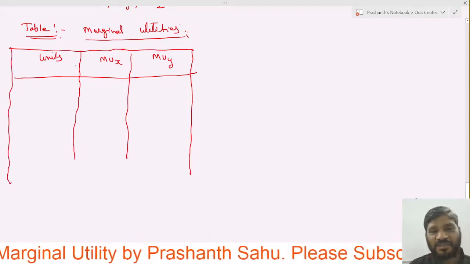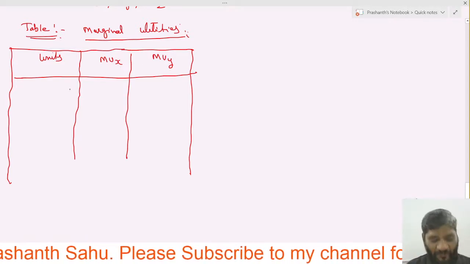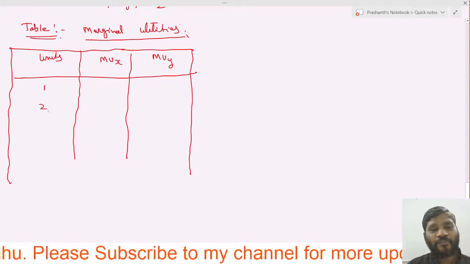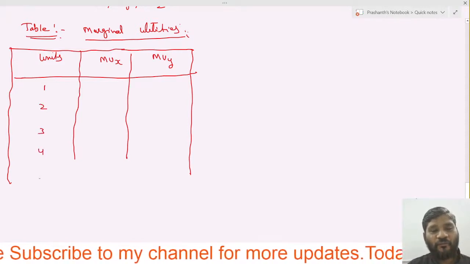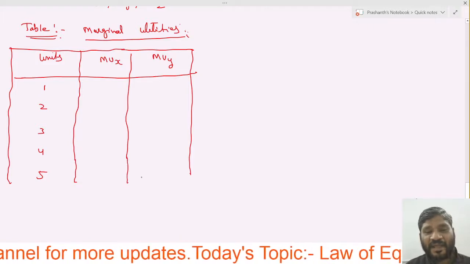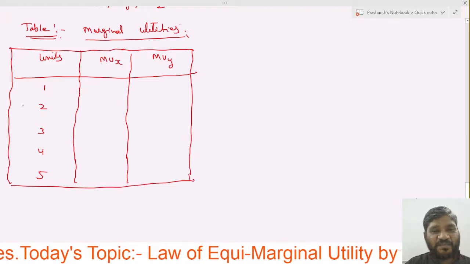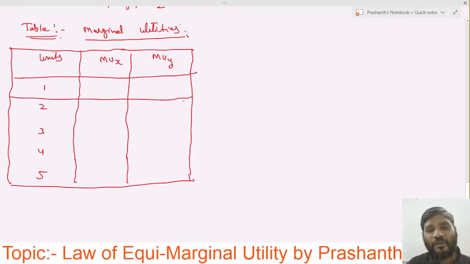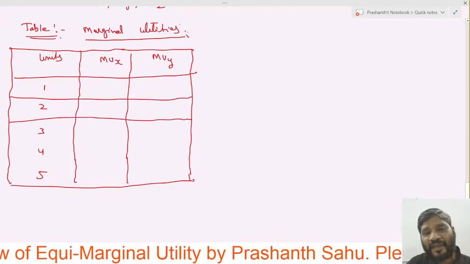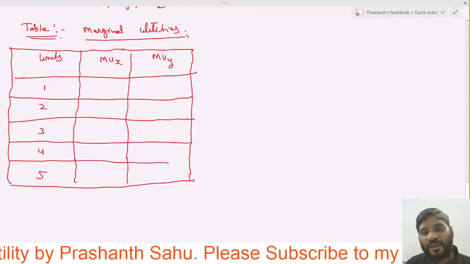Here the units, marginal utility of X good, marginal utility of Y good. For example, units 1, 2, 3, 4 and 5. So here I have taken 5 units, and it is given as MUX as well as MUY, which are the marginal utilities.